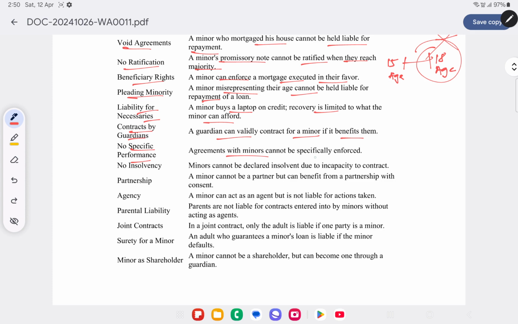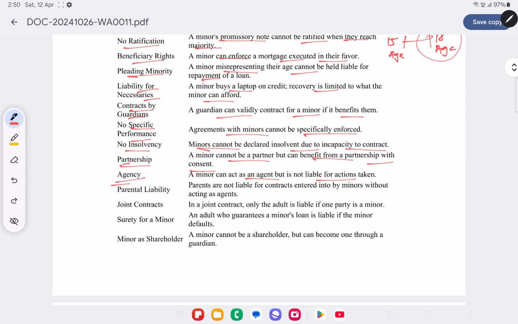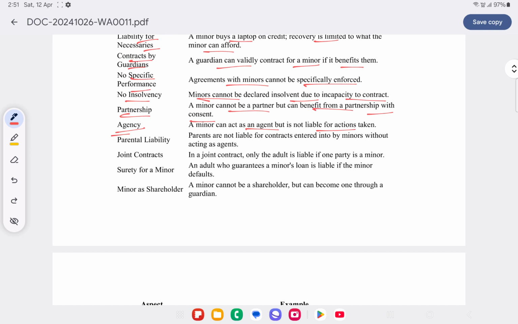No specific performance. Agreements with minors cannot be specifically enforced. There are certain agreements that we can enforce, but contracts with minors cannot be enforced. No insolvency. Minors generally cannot be declared insolvent due to their incapacity to contract. Partnership. A minor cannot be a partner but can benefit from the partnership with consent. Agency. A minor can act as an agent but is not liable for actions taken. Basically, a minor can do certain things on behalf of another person as principal. He can act as an agent for the principal, but still he will not be liable for the actions taken.